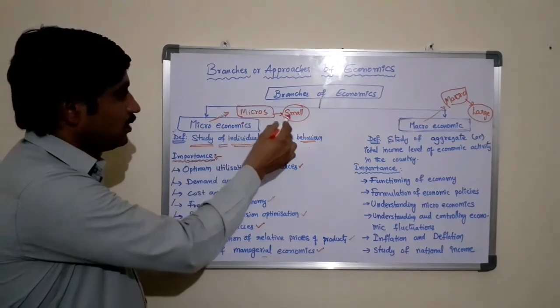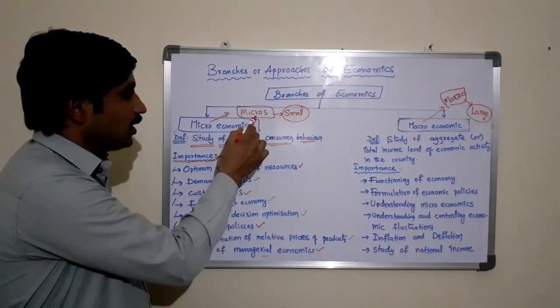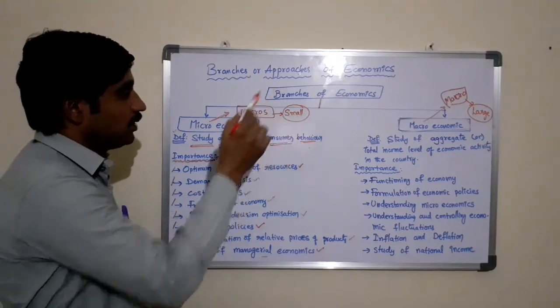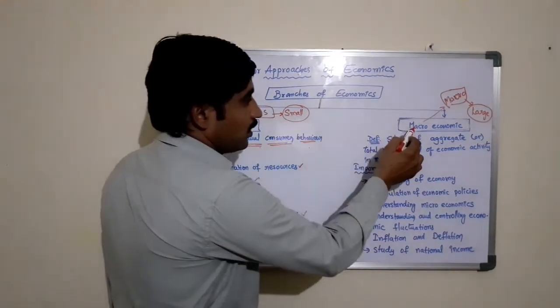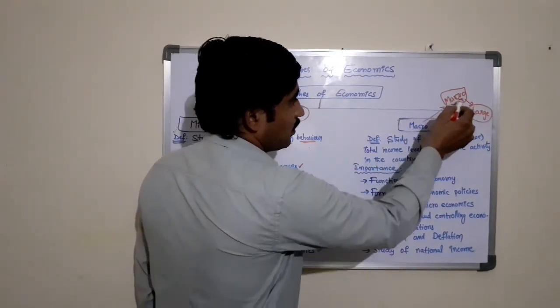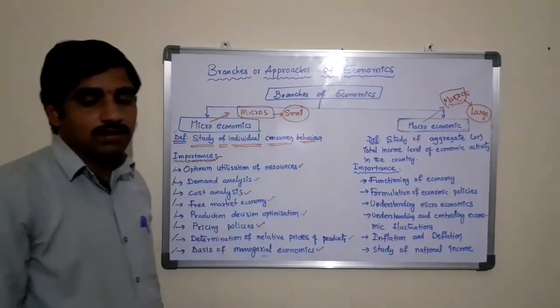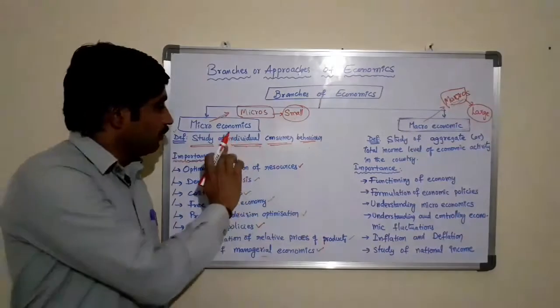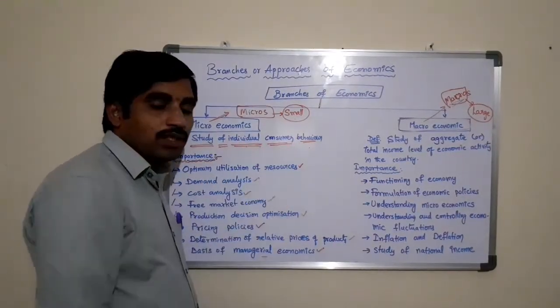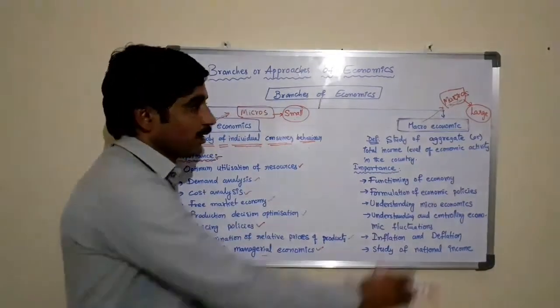Micros is the Latin word which means small. So microeconomics is the study of individual consumer behavior.